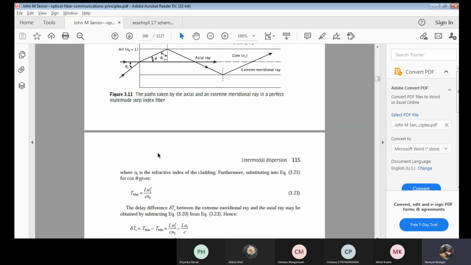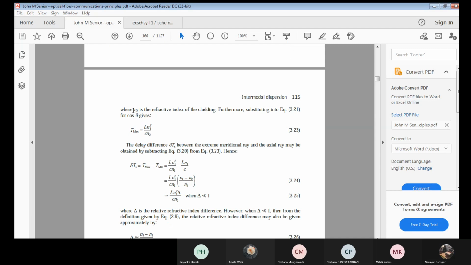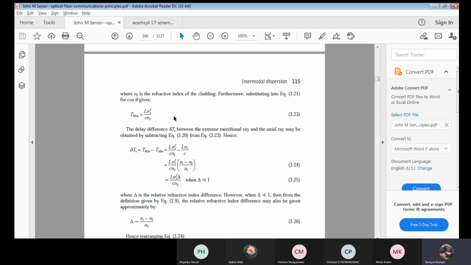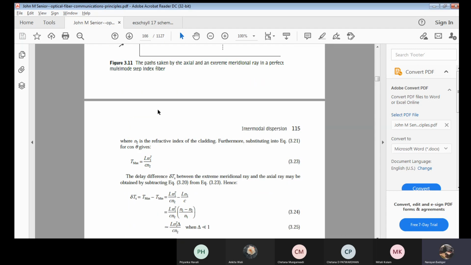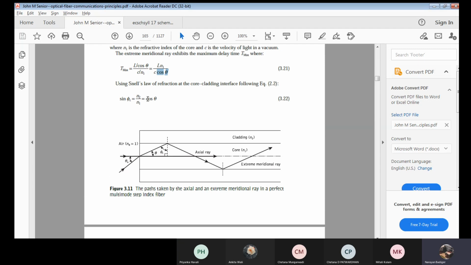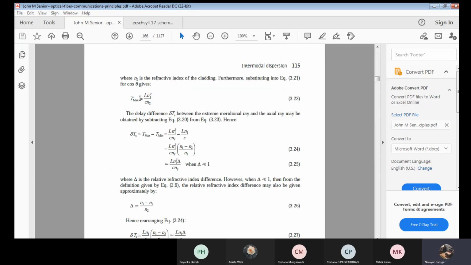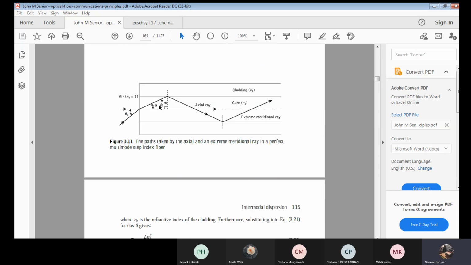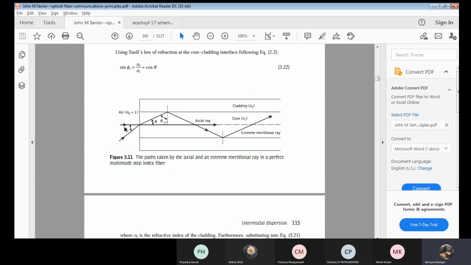Okay. Next. Now, what is n2? We already know, it is the refractive index of the cladding. Now, if I just replace that cos theta, which is n2 by n1, see here it is n2 by n1, so n1 will go to the numerator, which will be L n1 square by C n2. Here, L n1 square by C n2. Simple substitution. Clear?